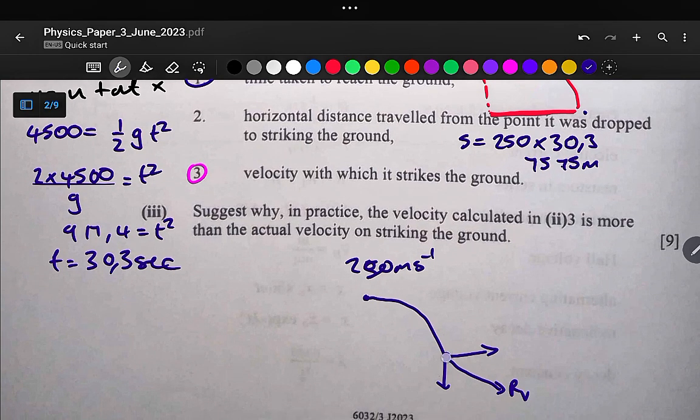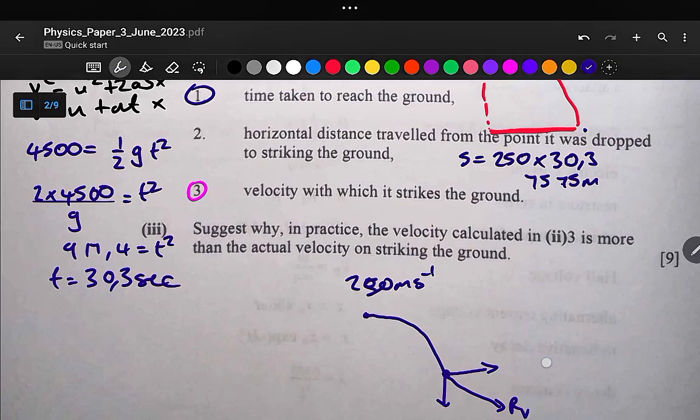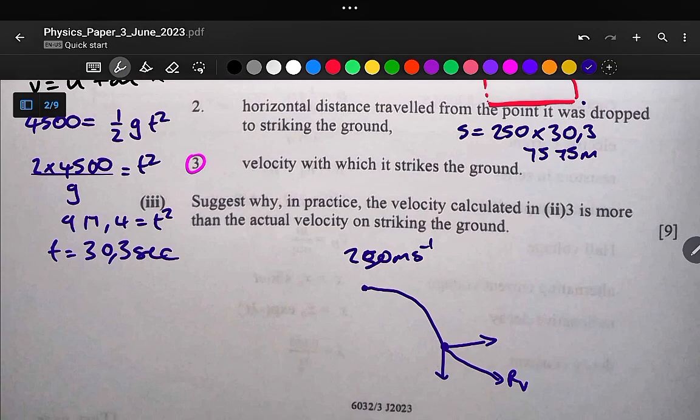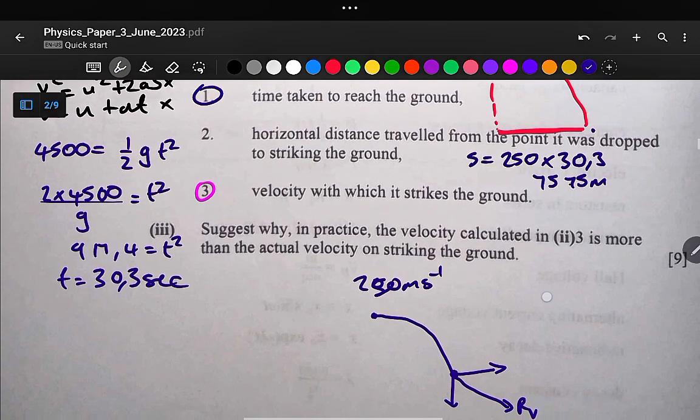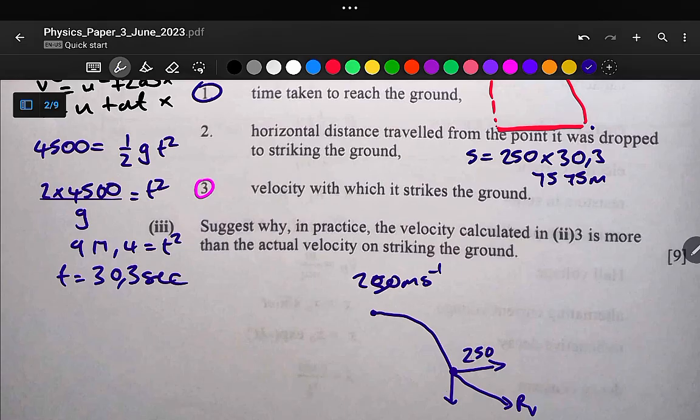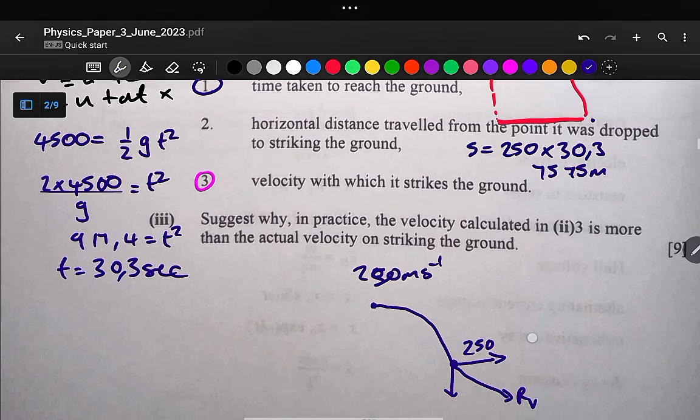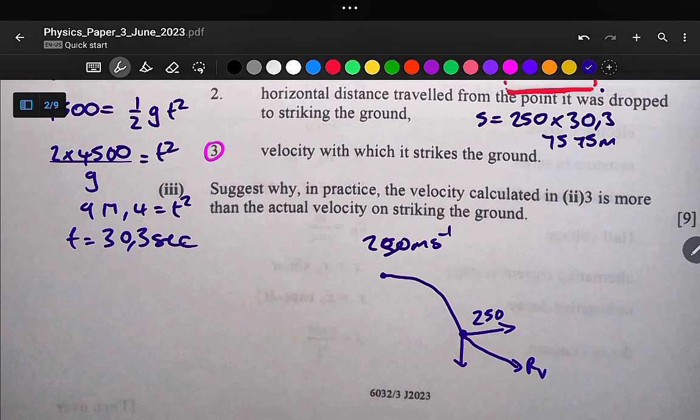This is the misconception one can make. It is a common error with most students to calculate the vertical speed and then think that this is the required velocity, but the required velocity is the resultant velocity. The resultant velocity combines both the vertical component of velocity and the horizontal component of velocity. The horizontal component is 250 meters per second, and the vertical component is what we are required to calculate first. So let us calculate the vertical component. Use our SUVAT again.